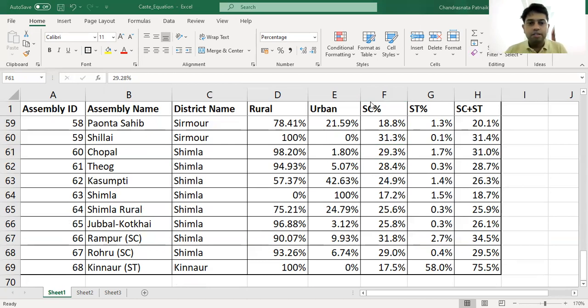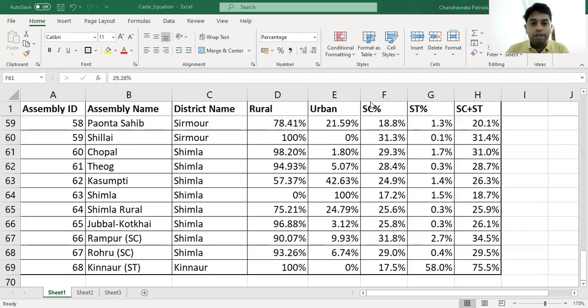Let's look at how Shimla has voted in the past. In 2012, Congress had a huge lead. Thanks to Virbhadra Singh, Congress polled 53.3%, and BJP was able to pull only 26.2%. Congress was leading in 6 seats, BJP won 1 seat, and an independent candidate won 1 seat. And in 2017, the vote share was very close.